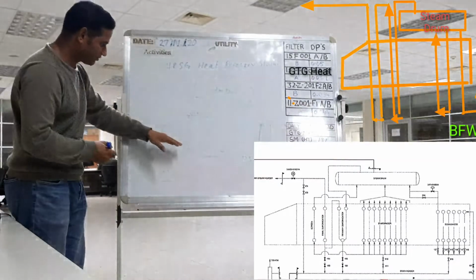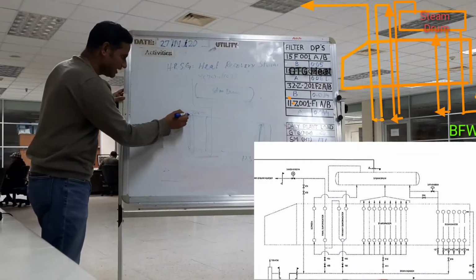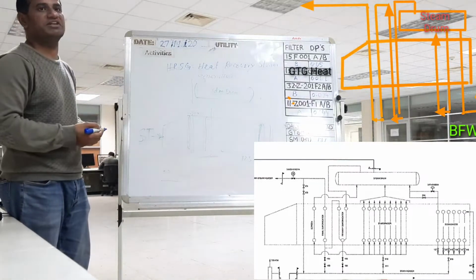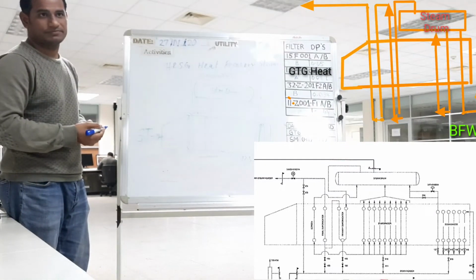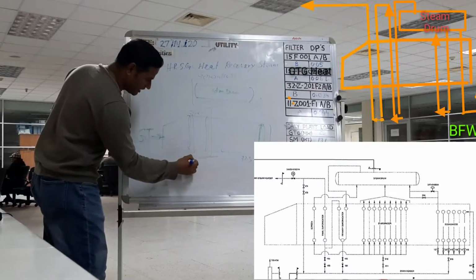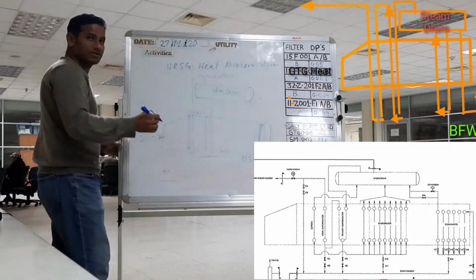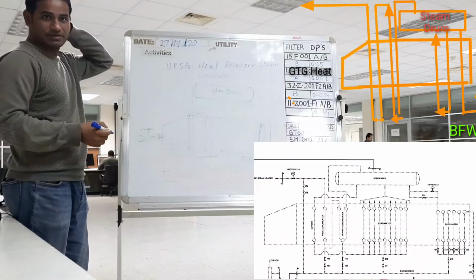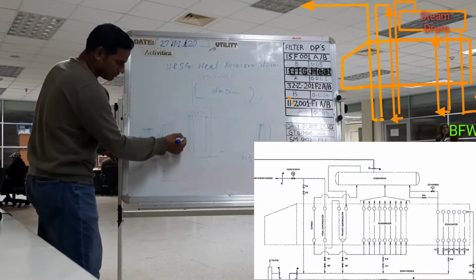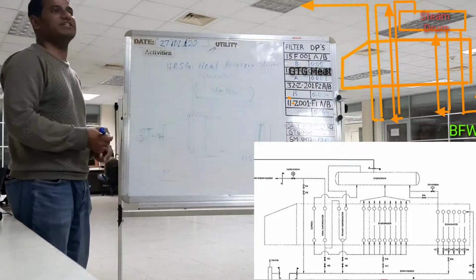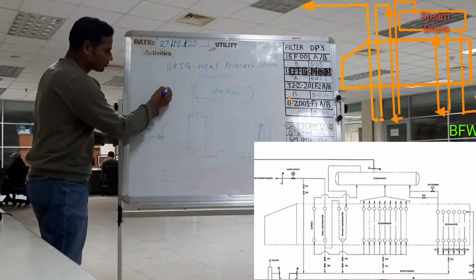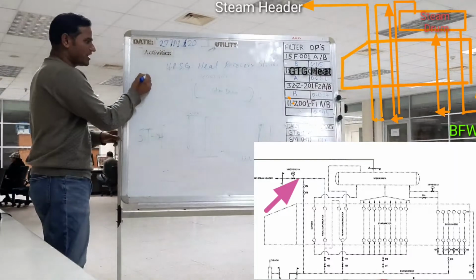When it passes through the final superheater, the temperature increases again. How much increase? Our required temperature is 385 degrees centigrade. Now the temperature is 320 degrees centigrade, and it will increase to 385. So how much is the increase? 320 to 385, 65 degrees centigrade increase after passing through this final superheater, and this flow will go directly to our main steam header.